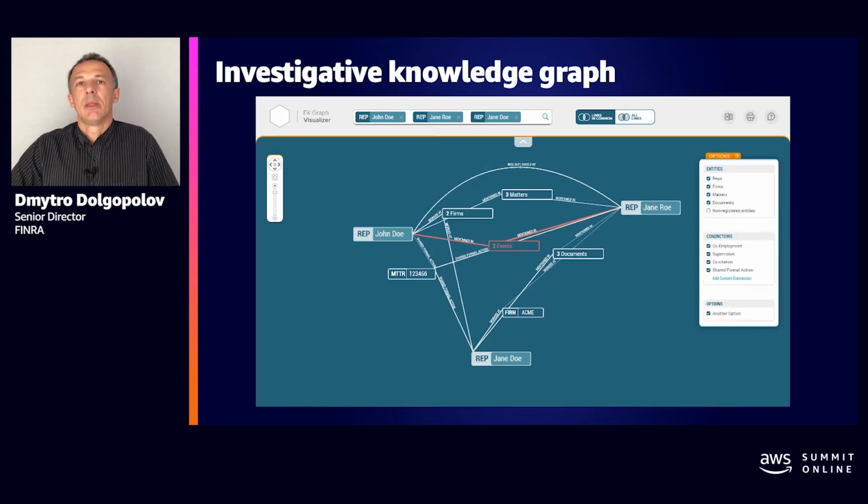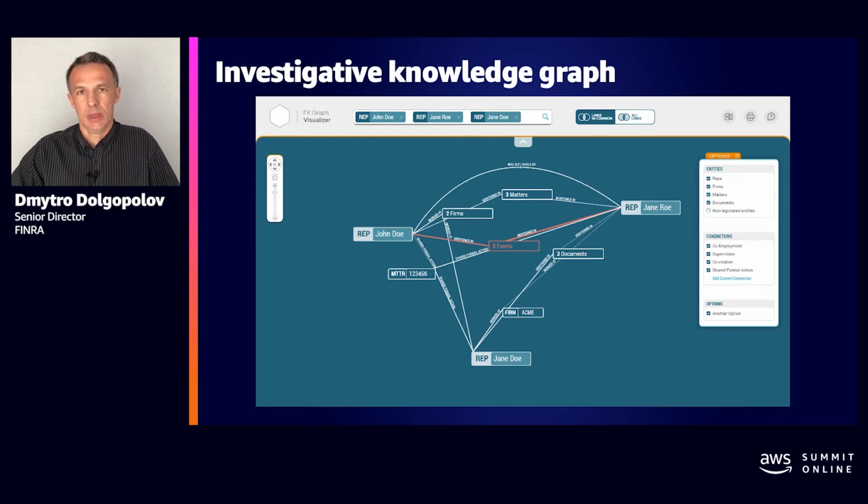There are times when we don't have all the necessary information to show on the screen, and in this case, we allow users to enrich the knowledge graph with information they found somewhere else. And we want this knowledge to be preserved for other investigators on the team, so through our UI we let our users enter additional nodes, additional connections, and some comments.